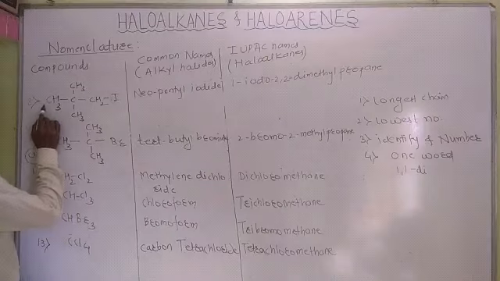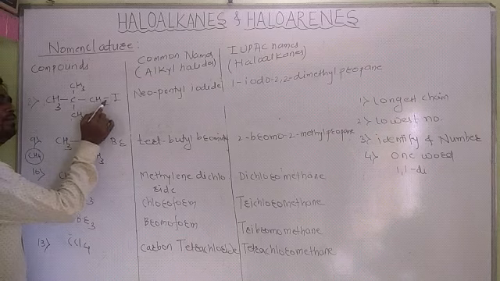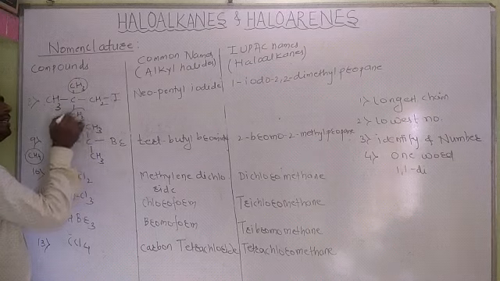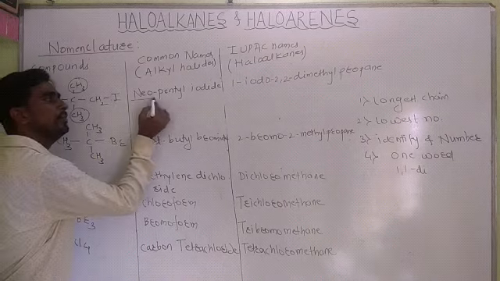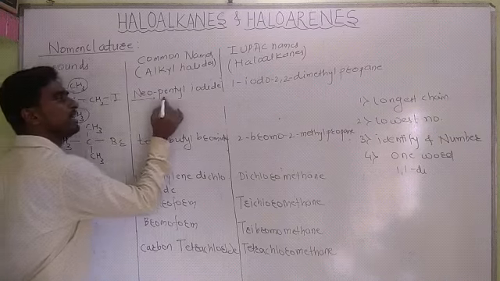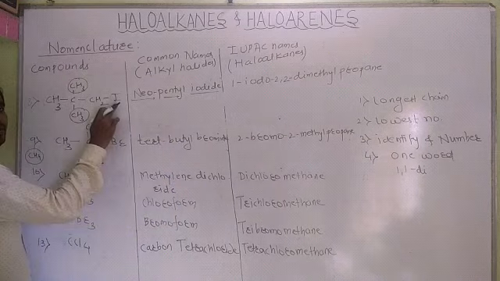This is the one: CH3, C, CH3, CH3, bond, CH2, bond, I. On the second carbon there are 2 CH3. Hence in the common name we use the prefix neo. There are 1, 2, 3, 4, 5 carbon atoms, hence pentyl alkyl group, and iodide for this iodine.